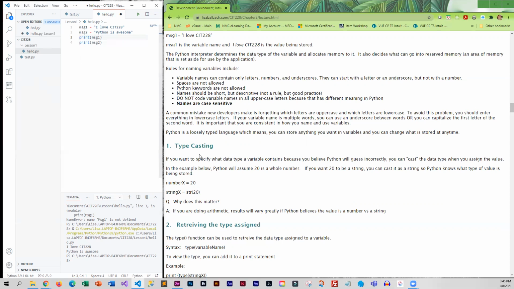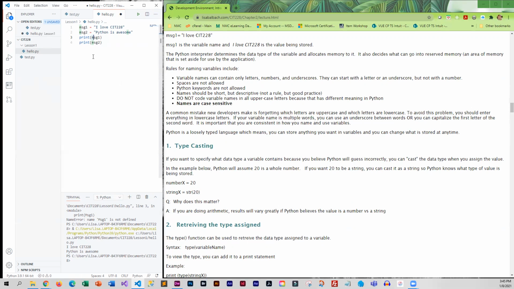A very common error that new developers make is if they do upper and lowercase letters, they forget which ones they capitalized. And you saw what happened when I capitalized the M in message when I tried to print. It gave me an error. So you should try to use the same conventions when you name your variables. Either do all lowercase.